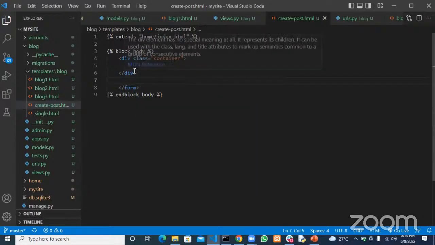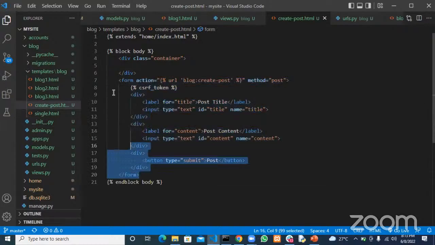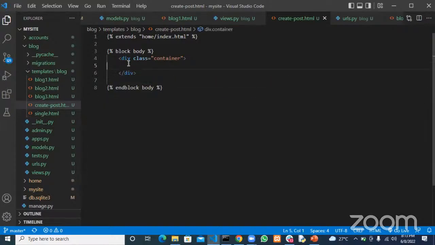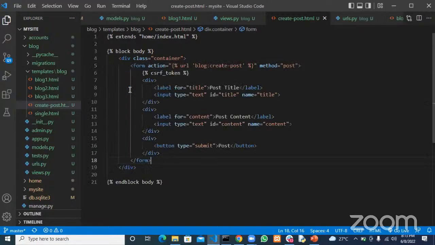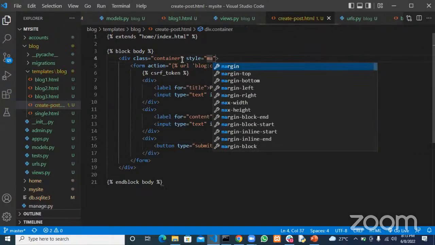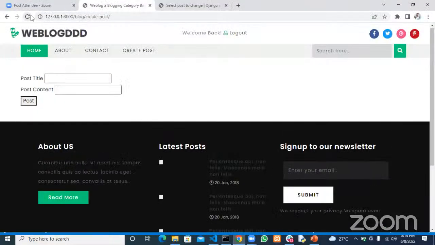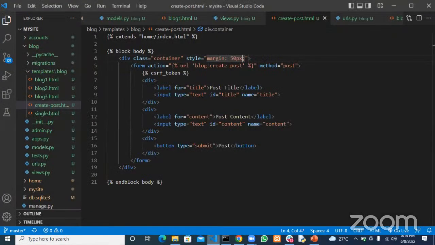So I'll cut this and then paste everything here. All right, so next thing I want to do is put a little style here of margin 50 pixel. Okay, let's refresh this and let's see. All right, so this looks a little bit better for now.